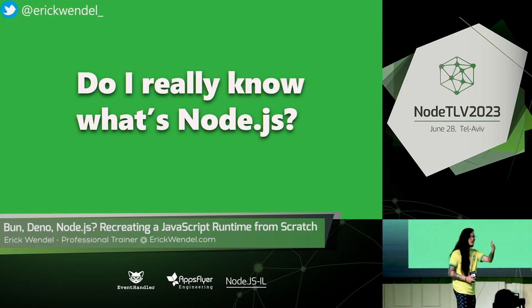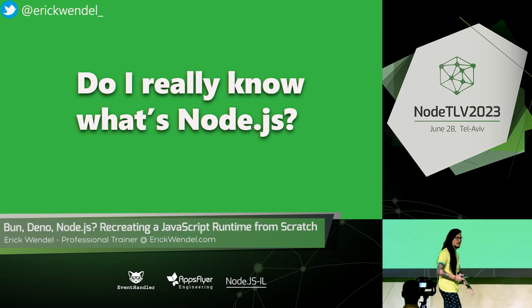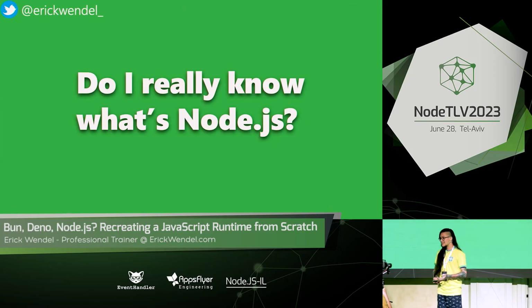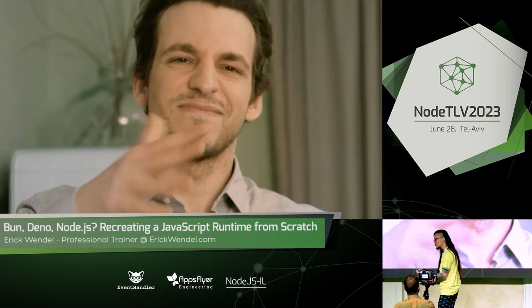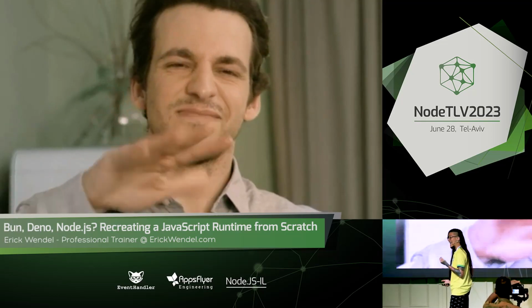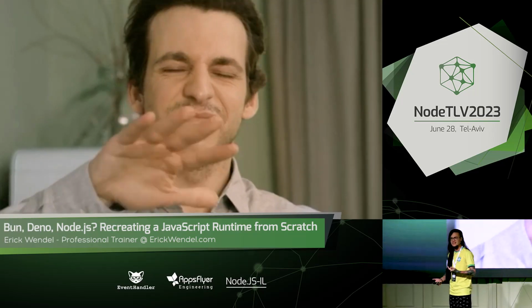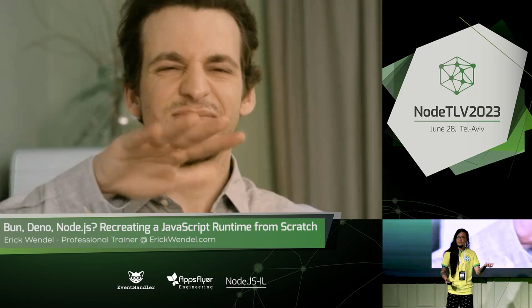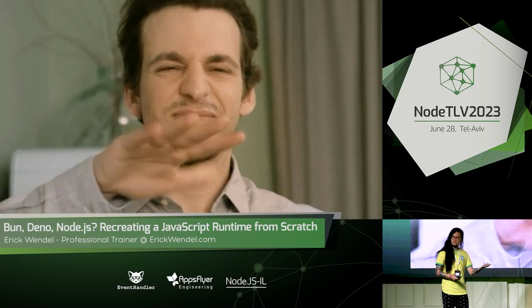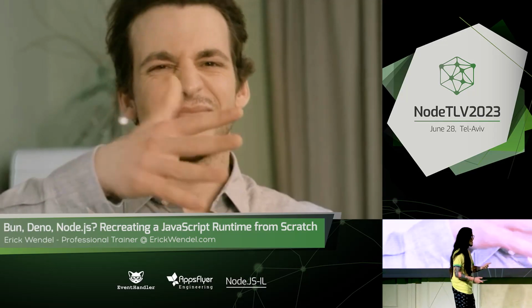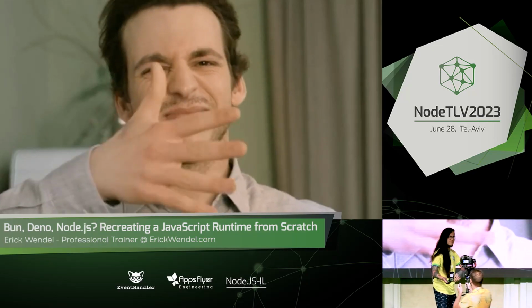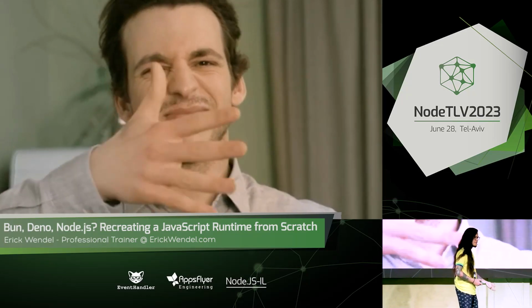I was afraid of going to conferences and people asking me how V8 does this, or why we use Libuv, and so on. So I figured out I didn't know much about how things were working behind the scenes. I was trying to find resources, and I saw people complaining that Node.js is not multi-threaded, and some saying that Libuv does one thing while V8 does a completely different thing.